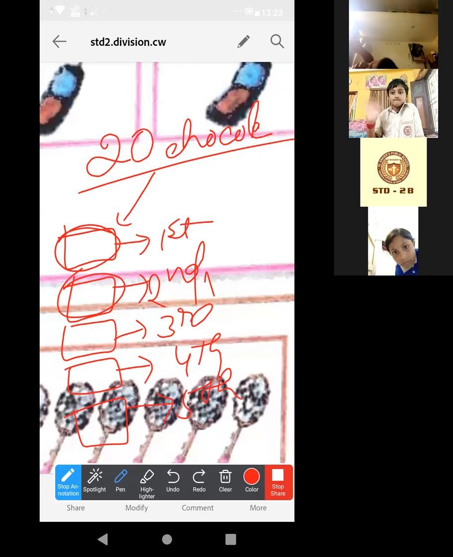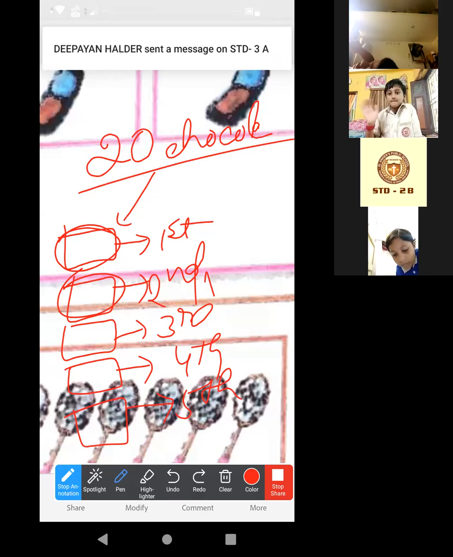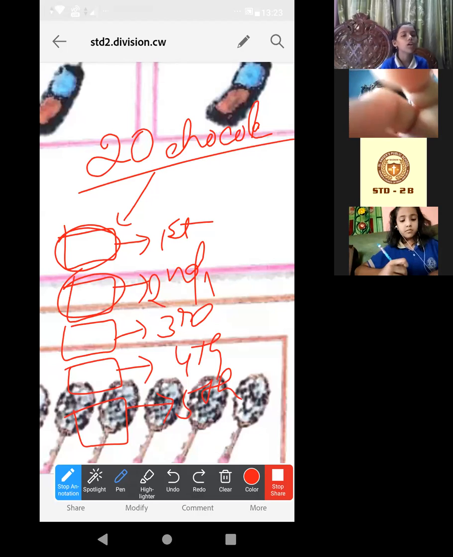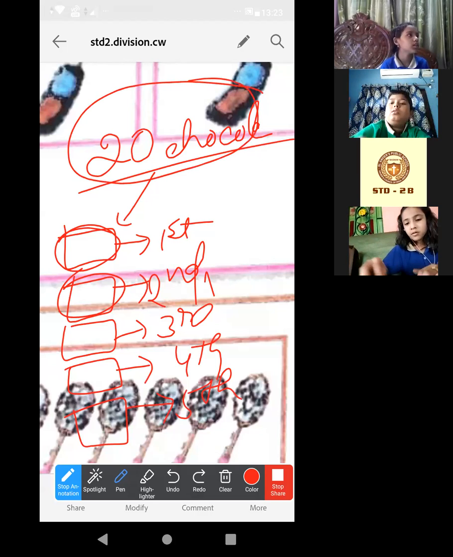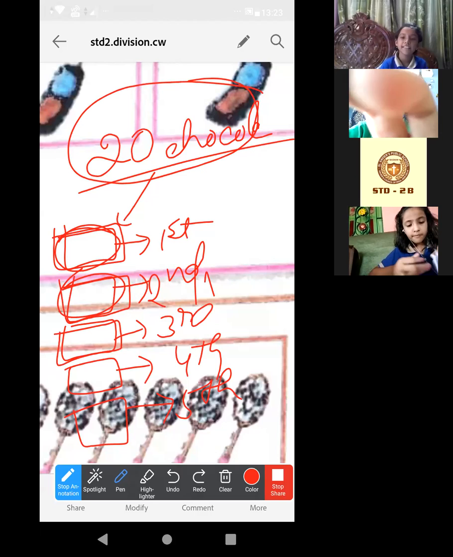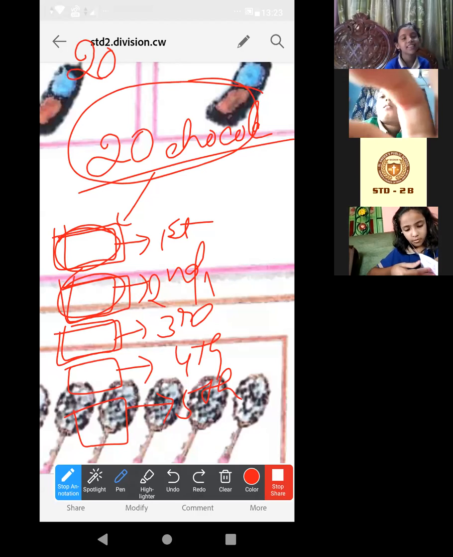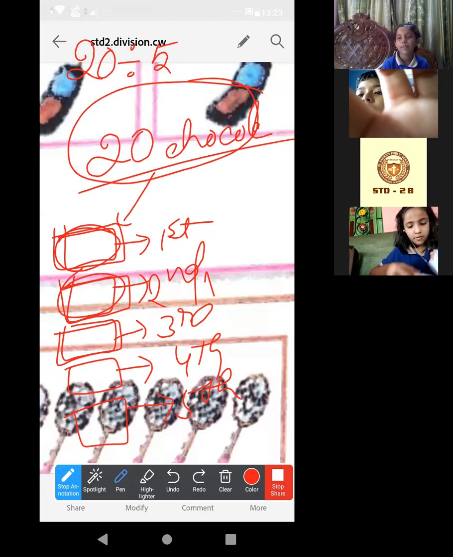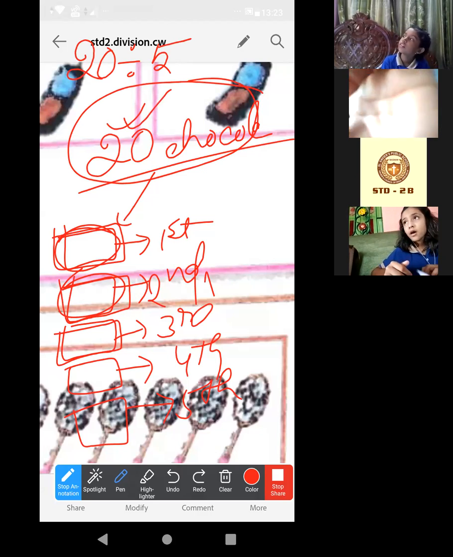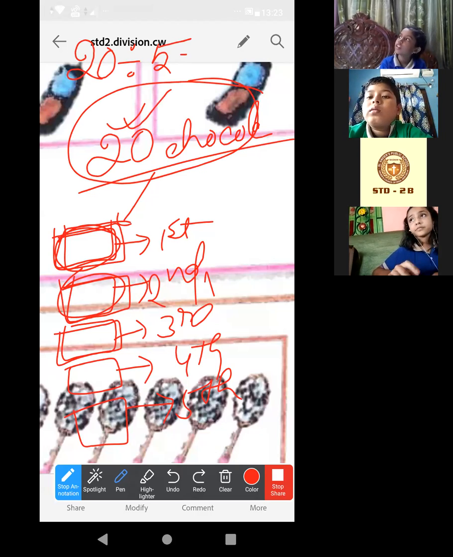Achha, at first, Shamridha, listen to me. I have not explained everything. Try to understand then, okay? Look at this. Basically, 20 chocolates are there. We have to divide it into how many groups? 5 groups. So we just have to divide this 20 by 5. Understood? As in the question it is given, we have to divide all the chocolates into 5 groups. So in each group, how many will we get?